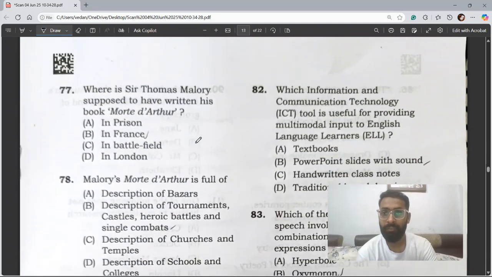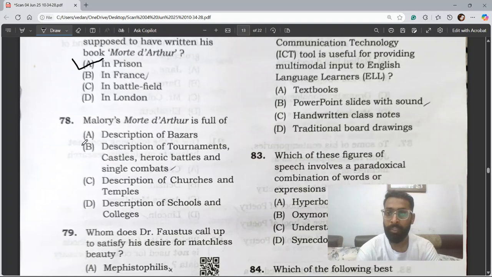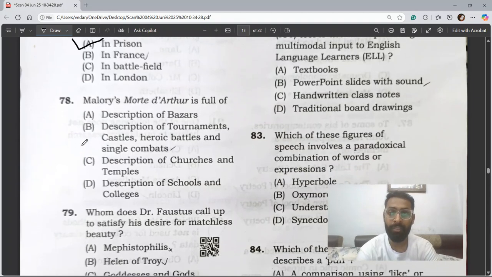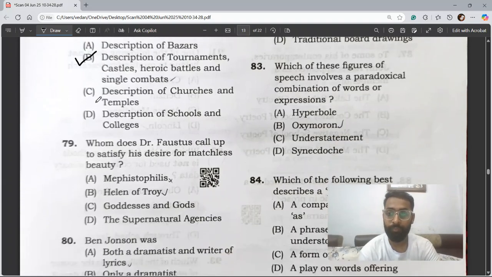Question 77. Where is Sir Thomas Malory supposed to have written his book, Morte d'Arthur? So the correct answer is in prison. If you search on Wikipedia, you will find in the second paragraph that when he was in prison, he wrote this Morte d'Arthur. Question 78. Malory's Morte d'Arthur is full of. So the correct option is B: descriptions of tournaments, castles, heroic battles, and single combats.